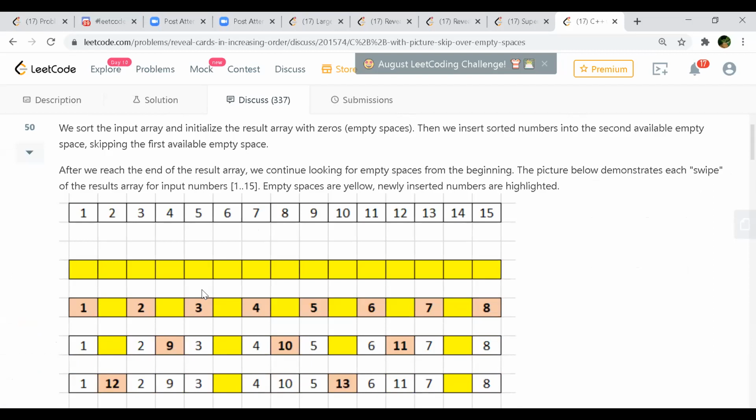So he's taking a different example, like 1 to 15. First is all yellow, and then in the second one he is pushing from the starting 1, 2, 3, 5 of this array. Actually, he's pushing at the even indexes 1 to 8, right? And then the next one, which starts from 9, he goes for whatever is left. So now we are left with all odd indexes, but in the odd also, he's starting from the second one. So it's odd again.